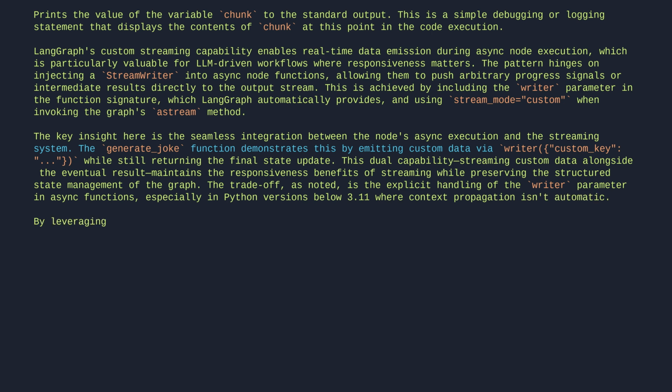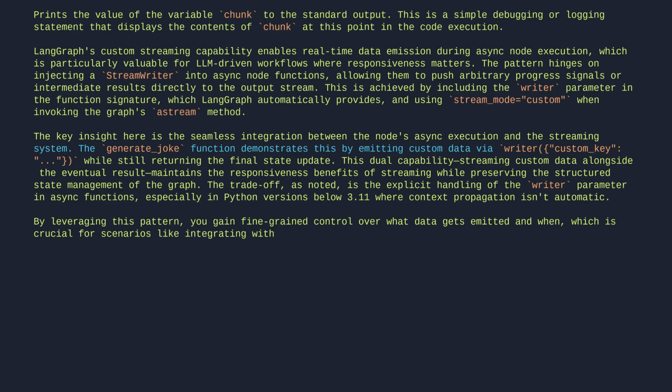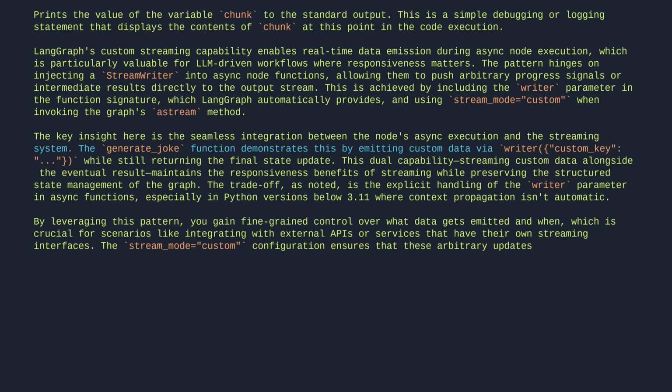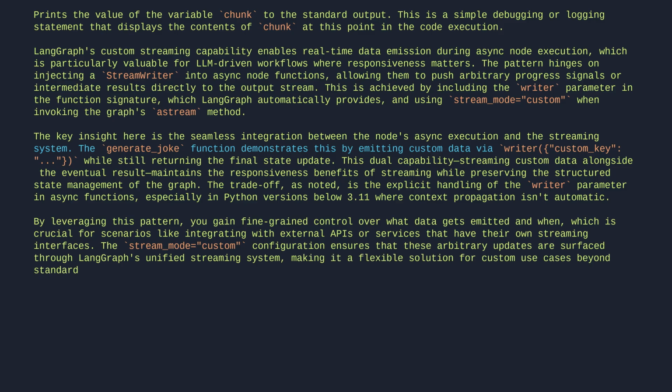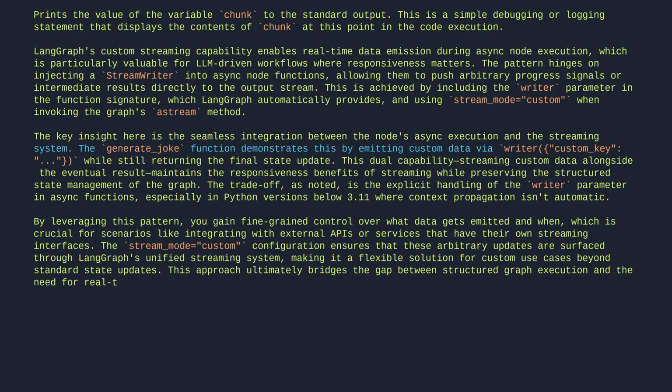By leveraging this pattern, you gain fine-grained control over what data gets emitted, and when, which is crucial for scenarios like integrating with external APIs or services that have their own streaming interfaces. The stream mode equals custom configuration ensures that these arbitrary updates are surfaced through LangGraph's unified streaming system, making it a flexible solution for custom use cases beyond standard state updates. This approach ultimately bridges the gap between structured graph execution and the need for real-time, user-defined streaming patterns in async contexts.